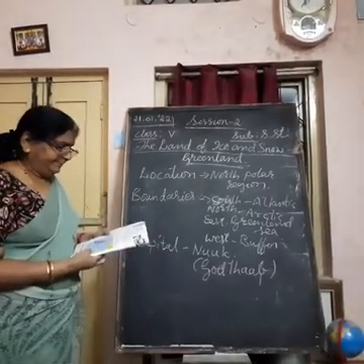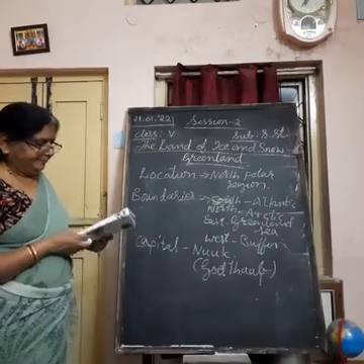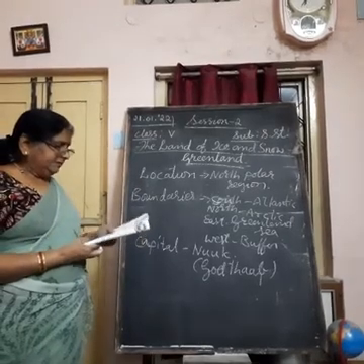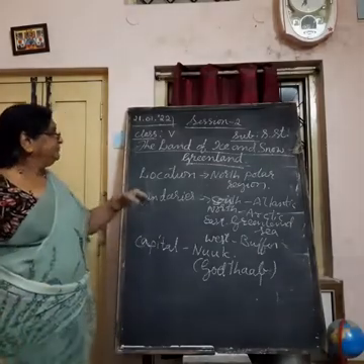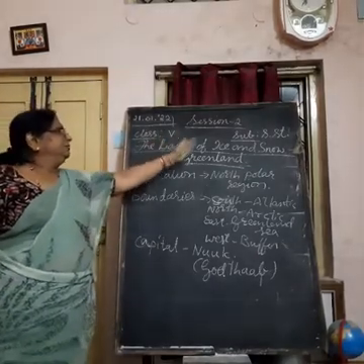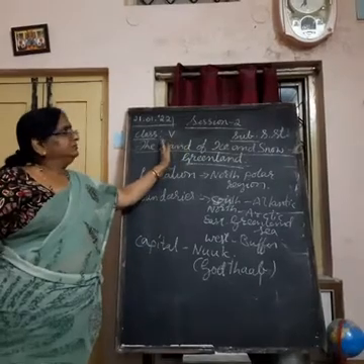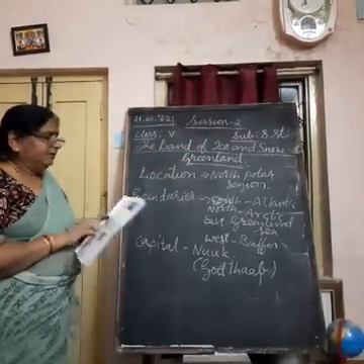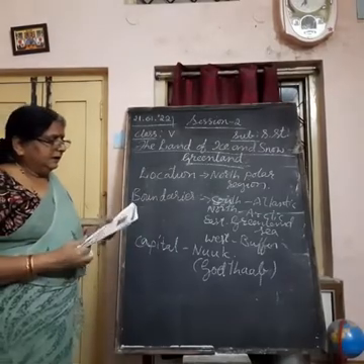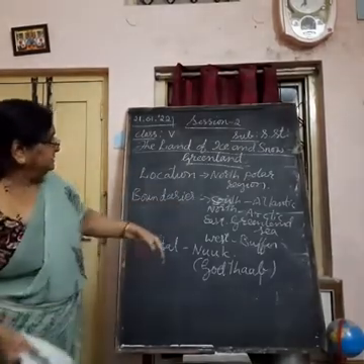Then it is located in the east of the Canadian archipelago. Towards the eastern part of North America, you find Greenland. Okay. I already showed you all these things.